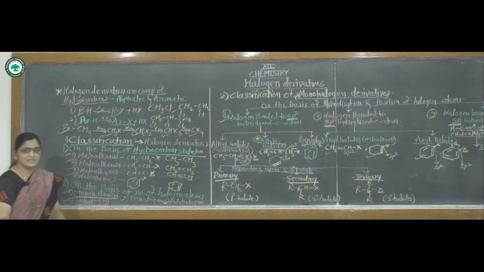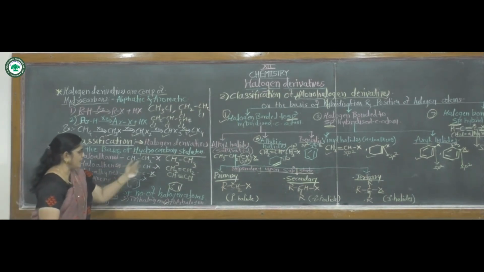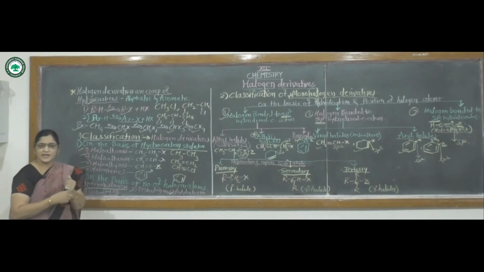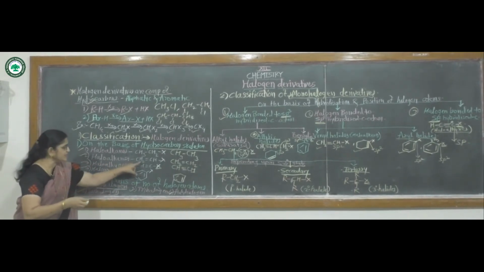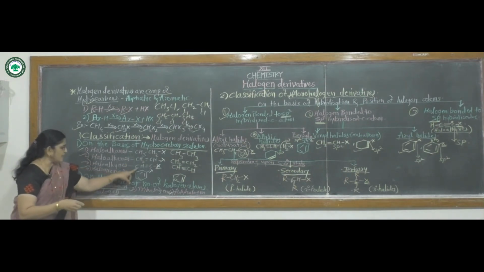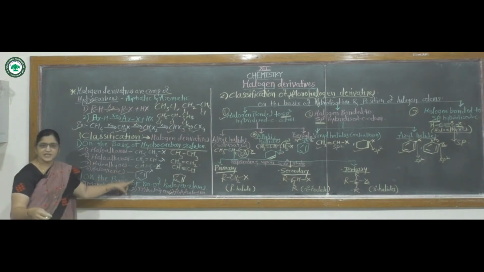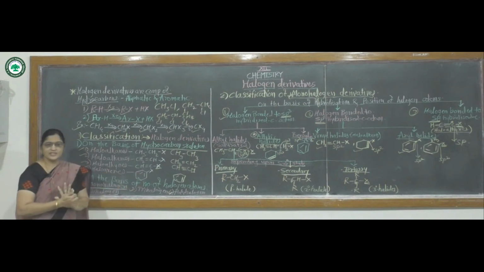In haloalkanes, hydrogen of alkanes is replaced by a halogen atom. In haloalkenes, hydrogen of alkenes is replaced by a halogen atom. In haloalkynes, hydrogen of alkynes is replaced by a halogen atom. And in haloarenes, hydrogen of the benzene nucleus is replaced by a halogen atom.